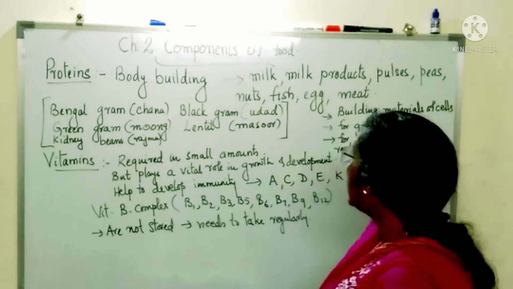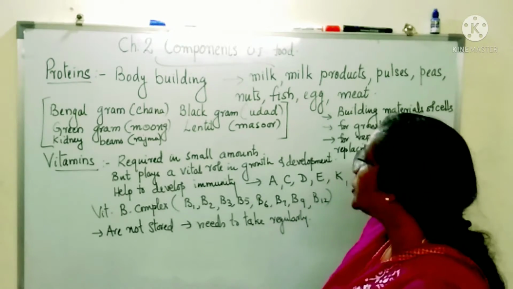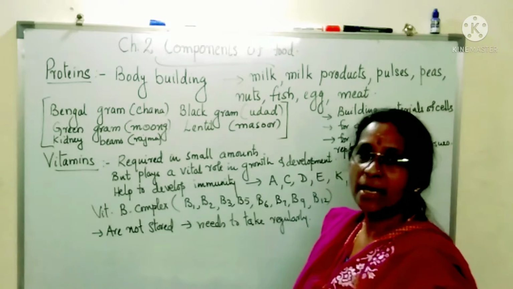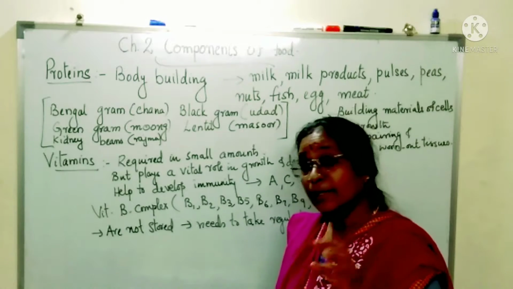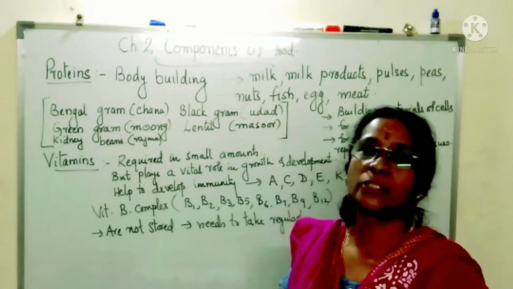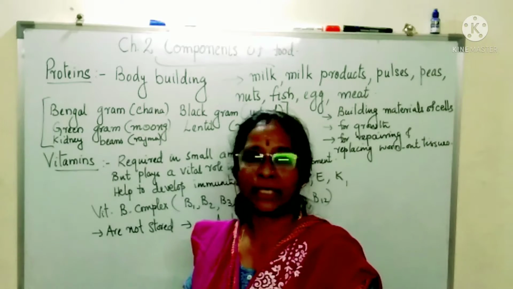And from where do we get this? We get it from milk and milk products, pulses, peas, nuts, fish, egg, meat. All these are sources of proteins. Children like you need lots of protein. Why? You know, you are in the growing age.